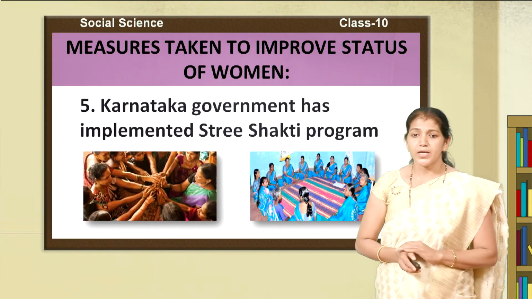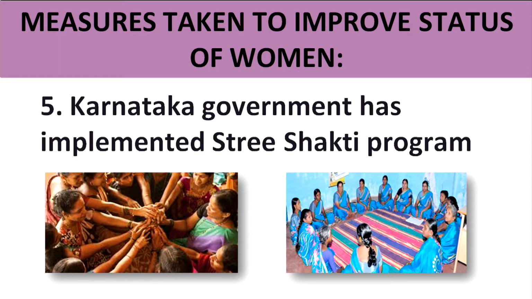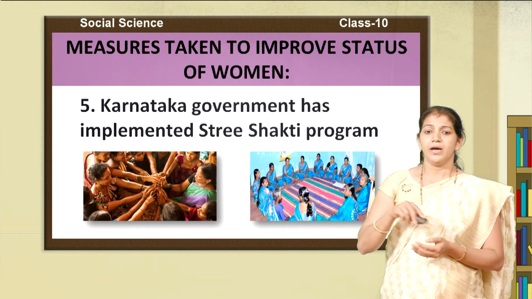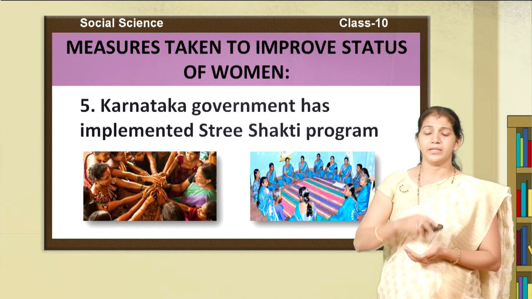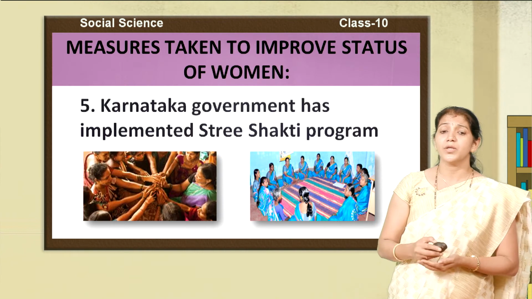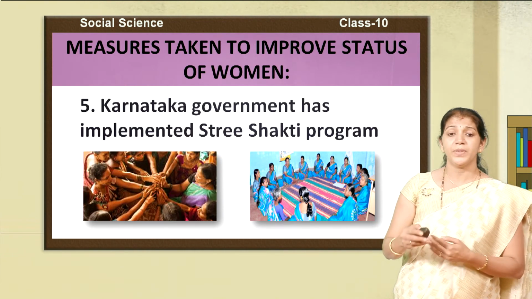In Karnataka, the government has implemented the Sri Shakti program. In rural areas, women are creating their own groups, that is Sri Shakti. It creates awareness among the people and creates a good economic system, and they started their own businesses, self-help groups, and help each other.